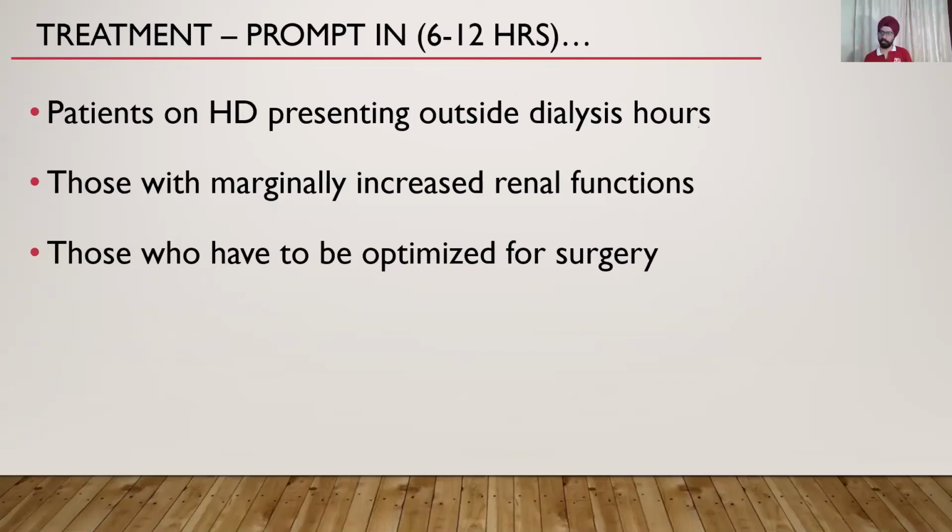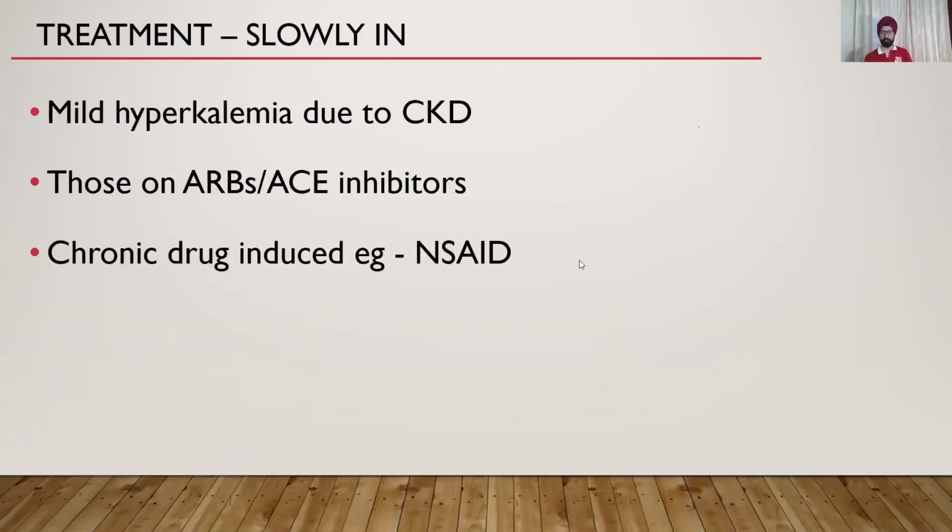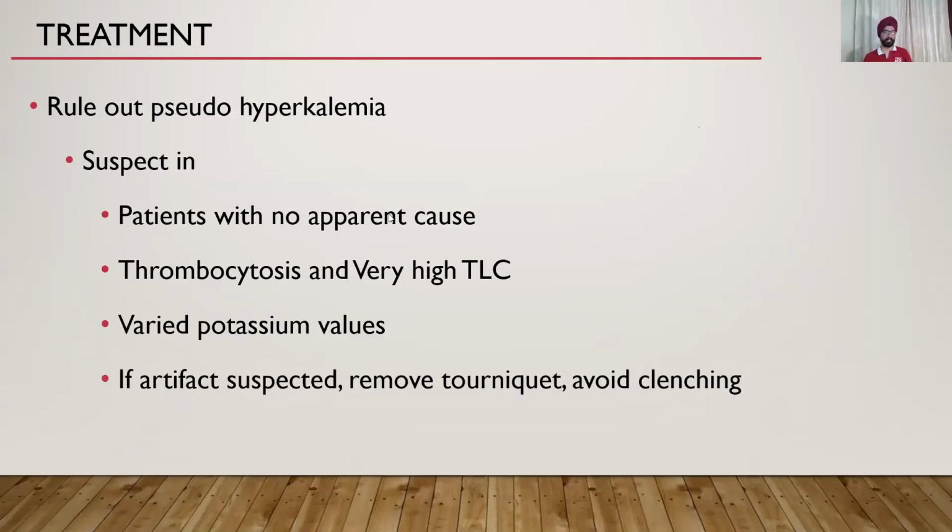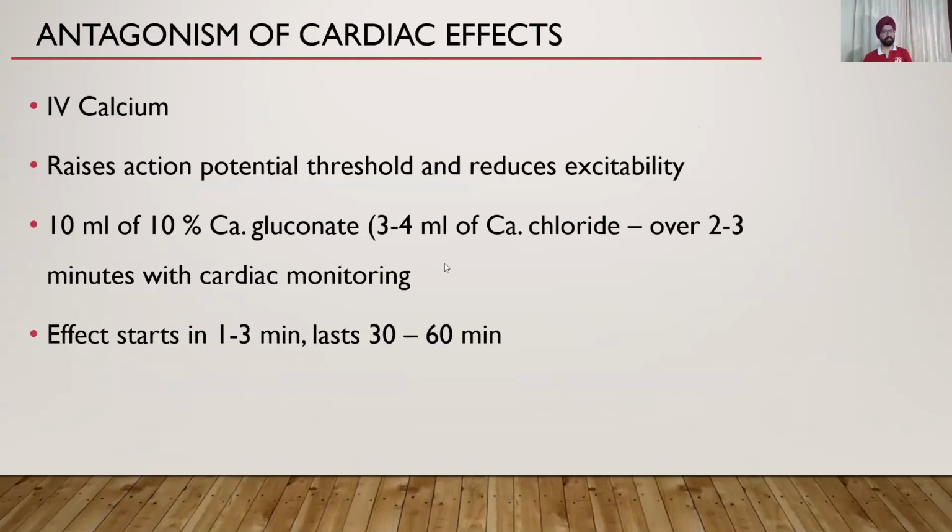If the patient is coming for dialysis, potassium is high, don't worry much. Also those with marginally increased renal functions and those who have to be optimized for surgery. And slowly you can treat people with mild hyperkalemia and CKD, those on ACE inhibitors. So your patient on ACE inhibitors with mild CKD, you can stop the ACE inhibitor or reduce the dose and wait. Do not worry, they will not go into an arrest very soon, unless the potassium suddenly jumps. Chronic drug induced, like NSAID induced, has to be slowly corrected. Rule out pseudohyperkalemia.